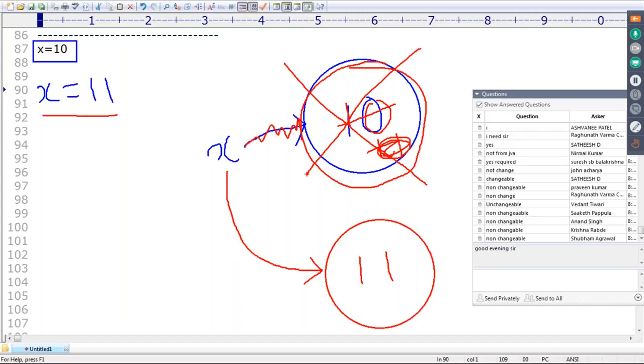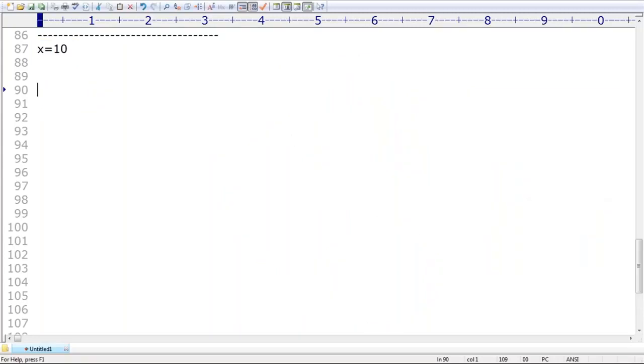All fundamental data types are immutable. Integer objects are immutable. Next, floating point objects are immutable. Boolean objects are immutable. Next, string objects are immutable. Even complex numbers are by default immutable. Everything by default is immutable. Clear? Are you able to understand up to this?